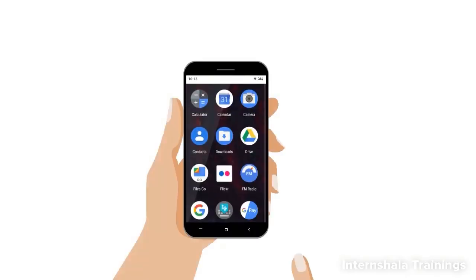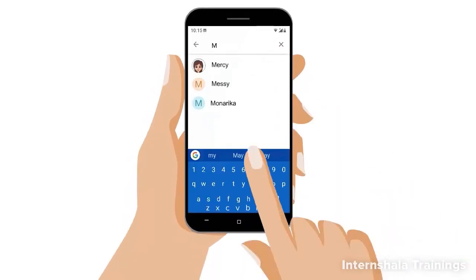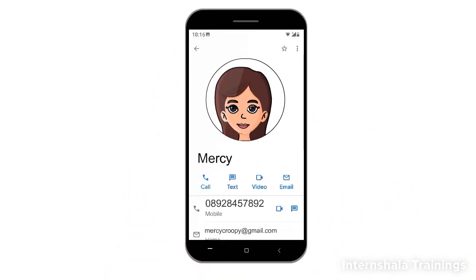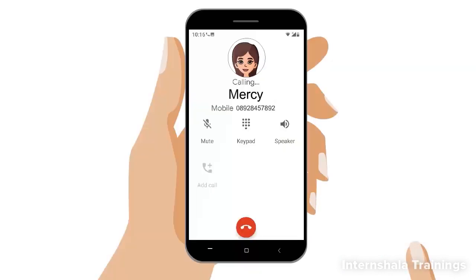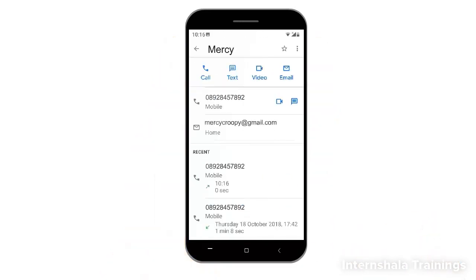For example, when you want to call someone using your smartphone, you search the name in your phone book and make the call. Here, your phone book stores the contact information, which is nothing but the data. The data here is in the form of name, contact number, email ID, picture, and so on. After your call ends, your smartphone displays the number of times you have called that person on different dates and also shows the duration of each of those calls.